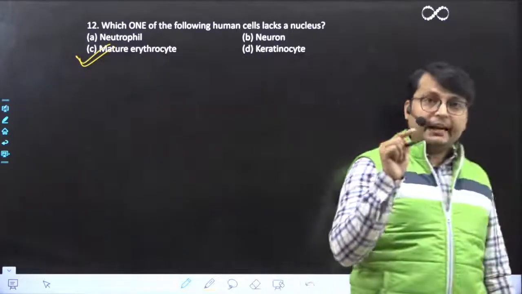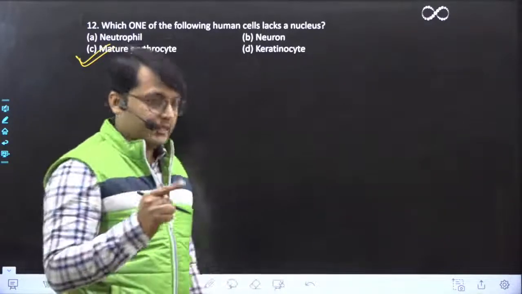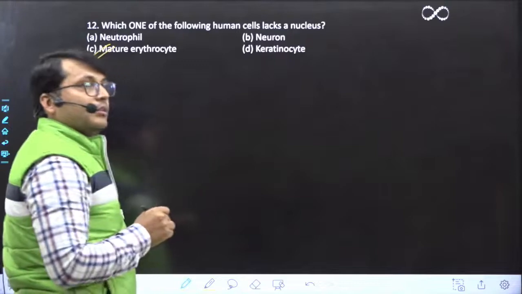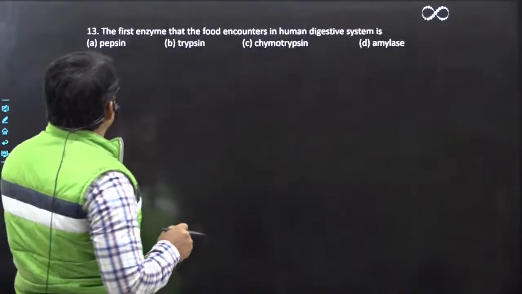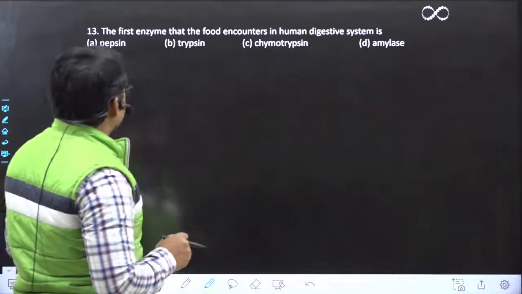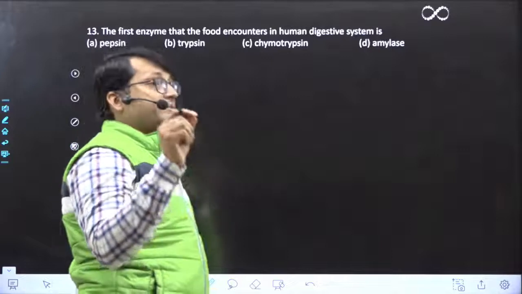Immature RBC have nucleus. Only during maturation they lose it. Great. Okay, let's move on to the next question. Question number 13.